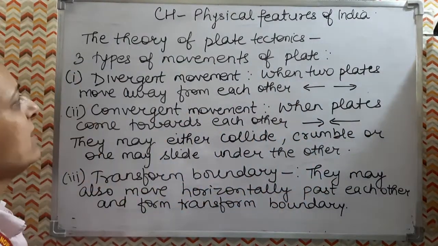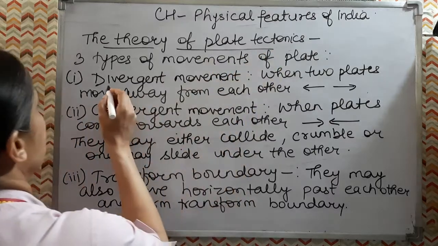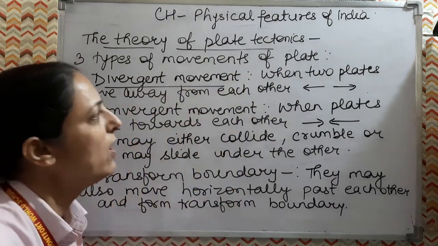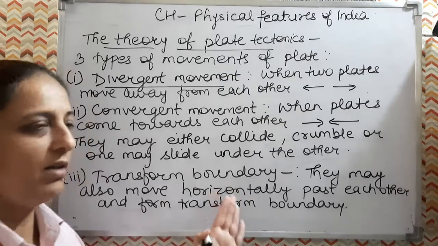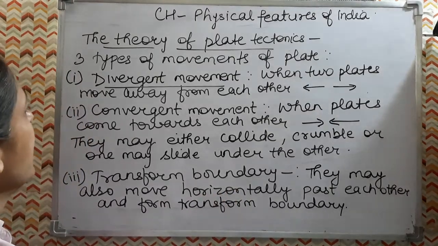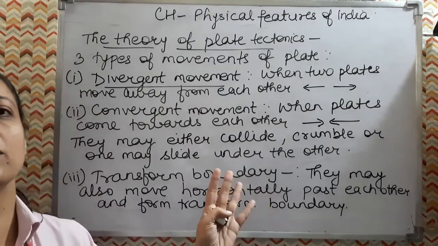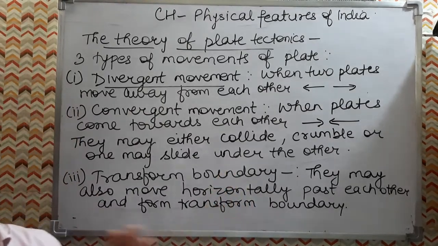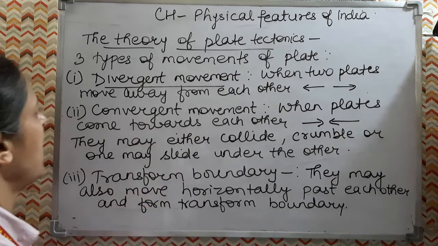So we discussed the theory of plate tectonics. The three movements we have discussed. The divergent movement, I told you, is when two plates move away from each other, so this creates the rift valleys. When the earth crust is divided, the earth crust is separated, at that time the divergent movement happens.